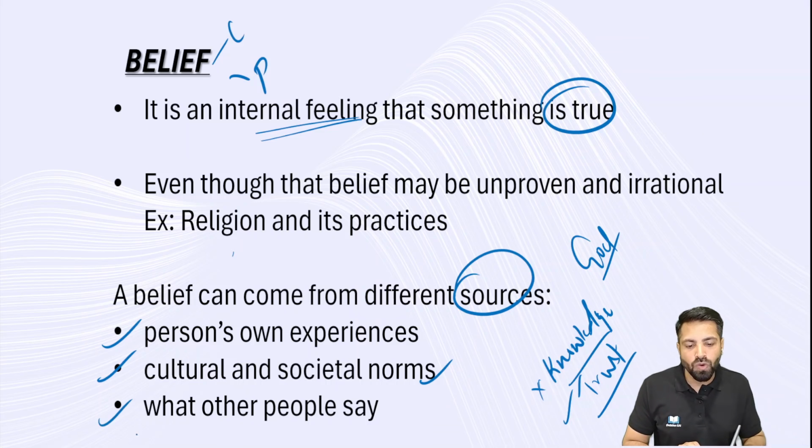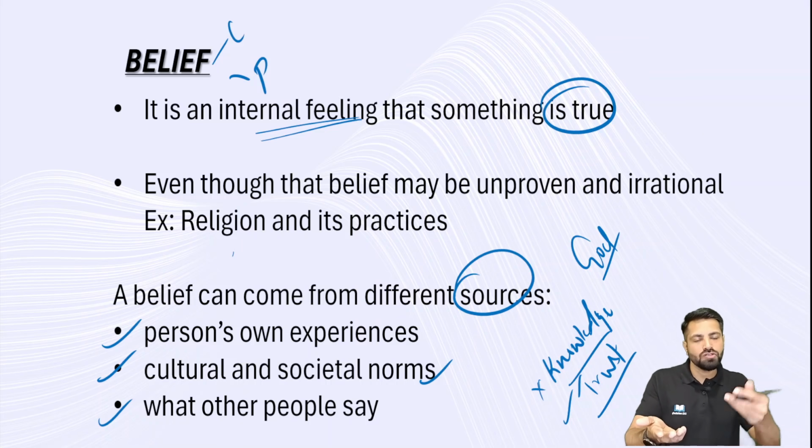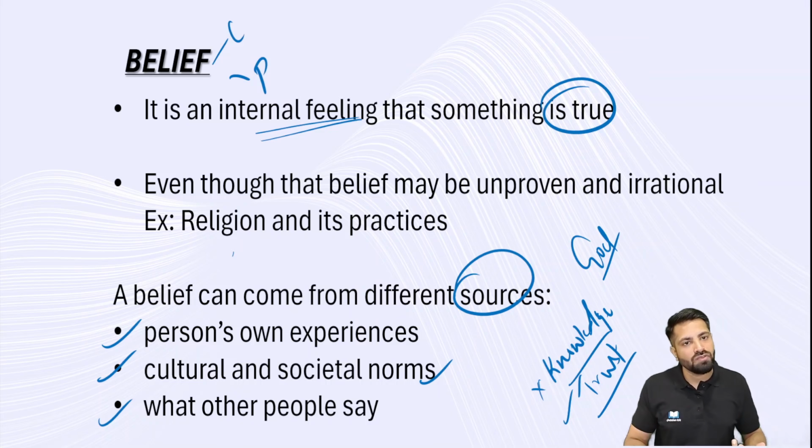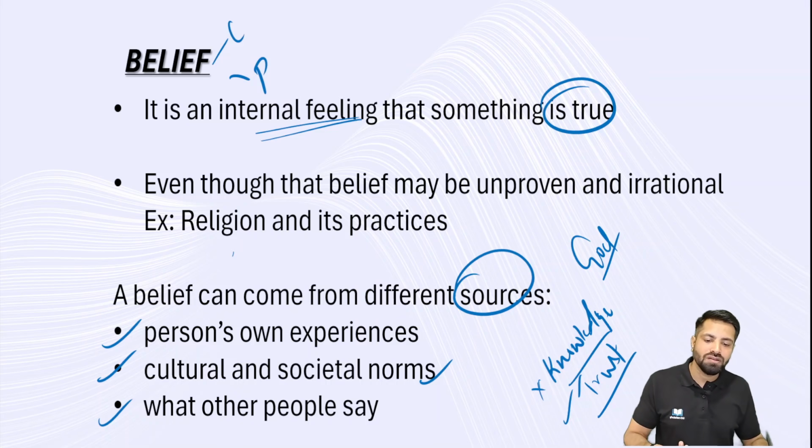And then comes what other people say. Of course, whatever you say, whatever you think, that is also going to impact my life. As a simple example, in Western society, school children believe in the idea of Santa Claus. So here my belief system is influenced by your belief system. You believe that, all the people around me believe that, so I also believe that. So what other people say also impacts my life, right? So these are the sources.